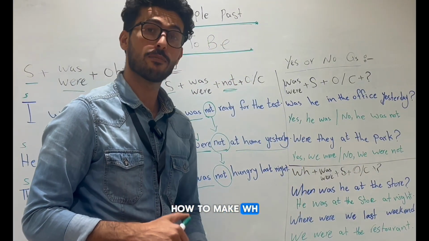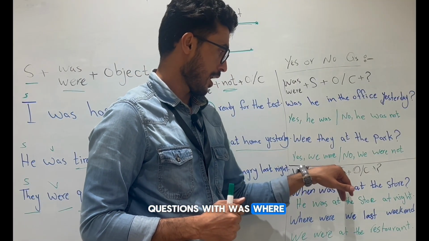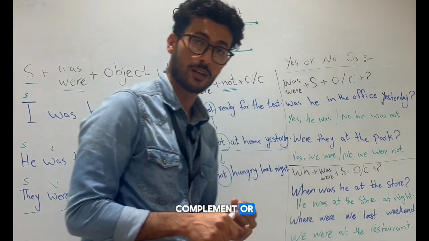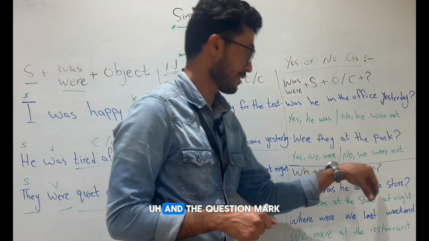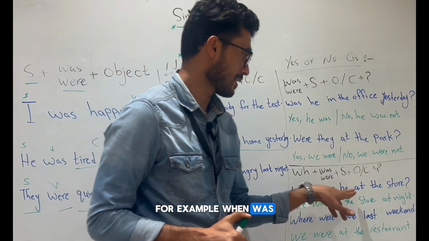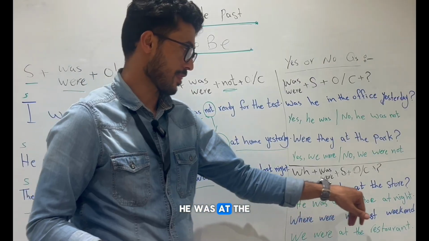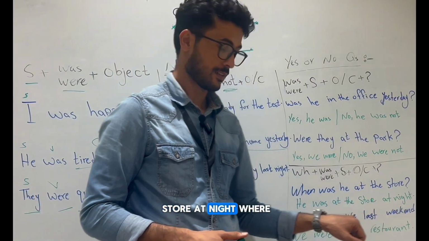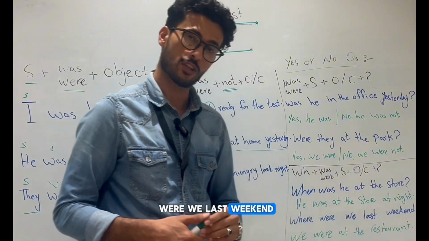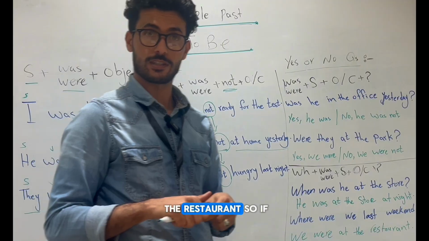How to make WH questions with was, were, plus subject, plus the object or complement, and the question mark. For example, when was he at the store? He was at the store at night. Where were we last weekend? We were at the restaurant.